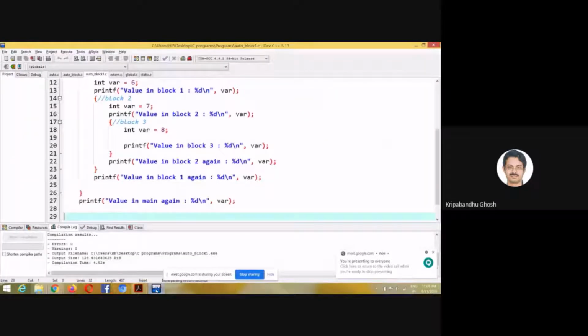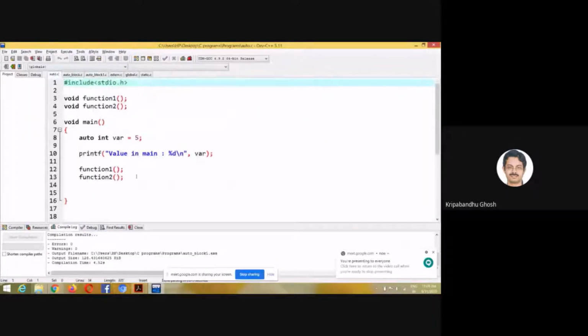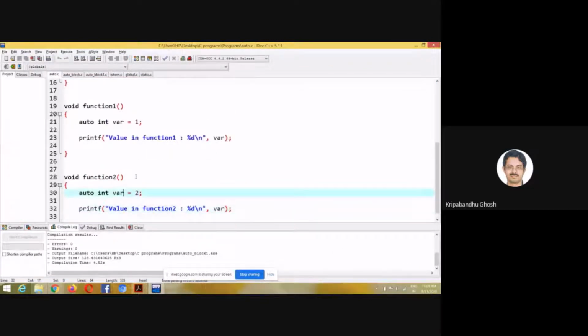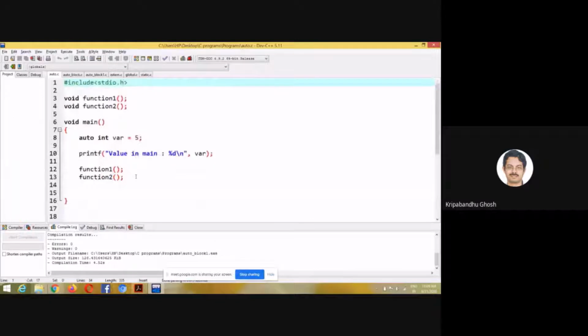Okay. So auto variable, you can see my screen, right? Auto.c, you can see this, right? Yes. Yes, sir. Okay, great.